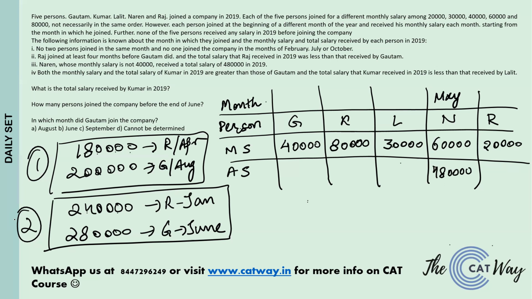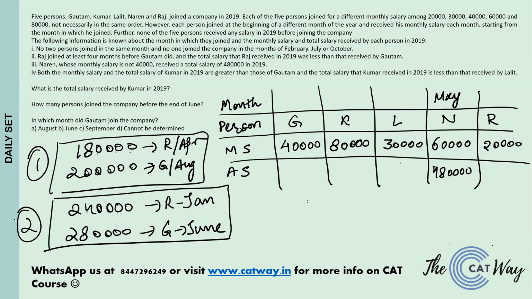Kumar can at max work for 4 months in any of the cases, because Lalit's maximum cap is 3,60,000. So Kumar can get a maximum of 3,20,000, because if he works for 5 months, it will be going again into 4 lakh, and that is something that is not possible. So the earliest that Kumar can join is going to be September.